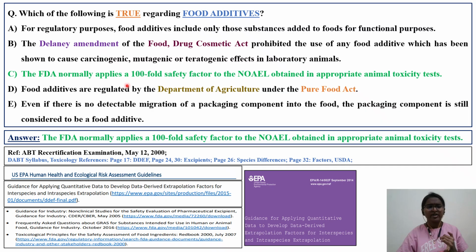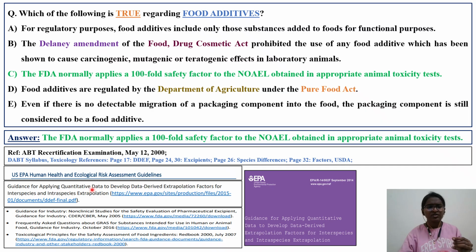So you also go back and check the DABT brochure 2025, in which there are two sections. One is the DABT syllabus, another is the DABT toxicology references. Under that, you try to see whether the slides which we are going to discuss today are there or not. But I tried to collate it. It is given on page numbers 17, 24, 30. It is given under DDEF, excipients, species difference, factors, USDA. These are the important topics which are given under the DABT brochure.